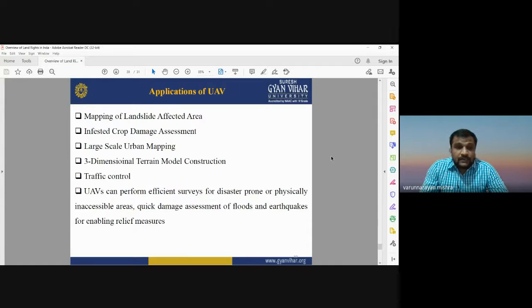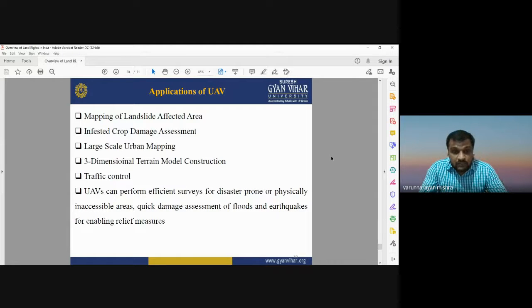So these are some other applications of UAVs. UAVs can be used for mapping areas which are affected by massive landslides. It can be used for mapping damaged crop, mapping infected crop, and damage assessment. It can be used for large scale urban mapping and planning, and for the construction of three-dimensional terrain models.